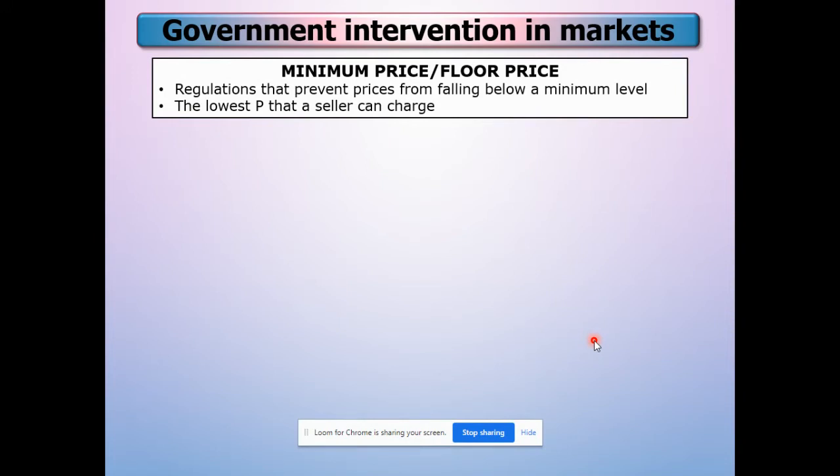Second way in order to control the price. Okay, what we call the second types of price control, minimum price. Just now maximum, now minimum price, or we call floor price. Okay, regulation that prevent prices from falling below a minimum level. Yang ni pula untuk mengatasi harga supaya tidak turun terlalu rendah. Okay, so this is the lowest price that a seller can charge to the buyer lah.